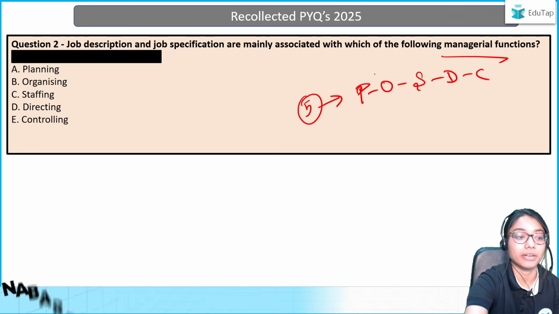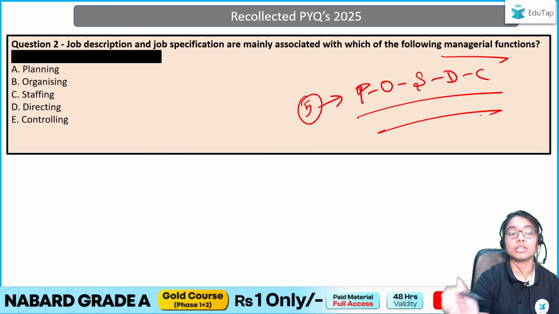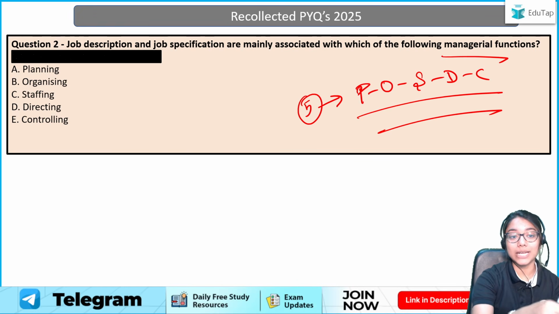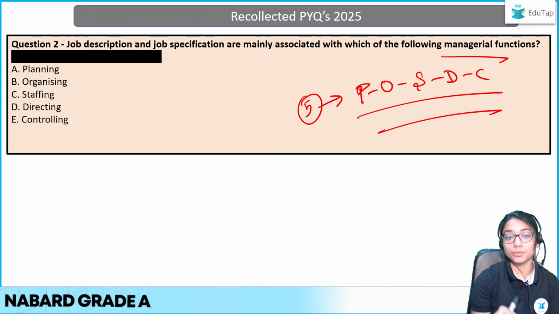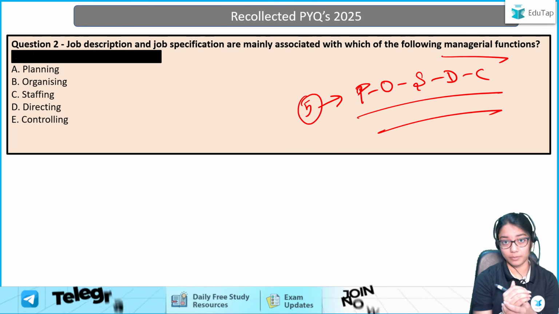These are your 5 functions as given in the options as well. So out of these 5 functions, which function is associated with JD and JS? Job description and job specification. Very simple question. For this, all you need to know is what a job description and a job specification are.